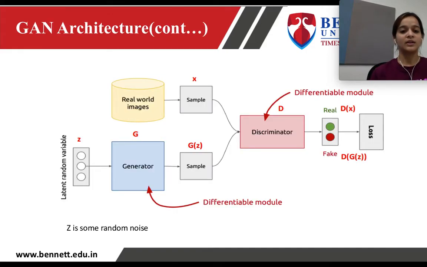Being more technical, we have real world images. We take a sample X from the real world images, and in parallel we have some noise Z which is passed through a generator, and images are generated which are similar to real world images. A sample of that generated image, G(Z), is taken. Now X and G(Z), that means a sample of real world images and a sample of generated images, are both passed to the discriminator. The task of the discriminator is to distinguish between the original image and the generated image, that is, real and fake. So this is the basic architecture of a GAN.